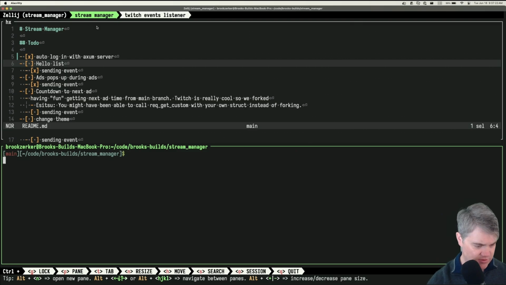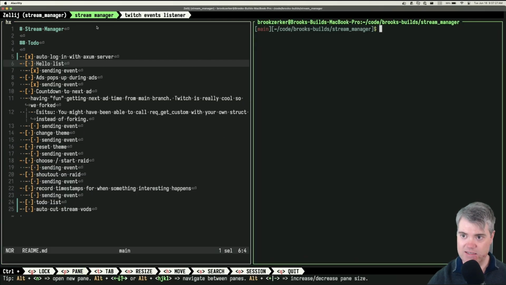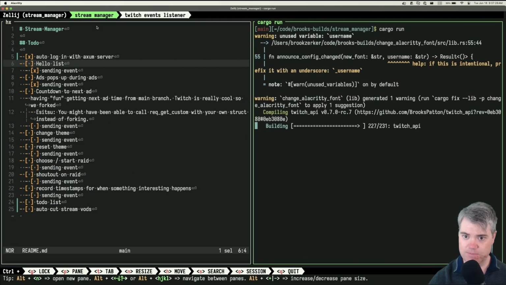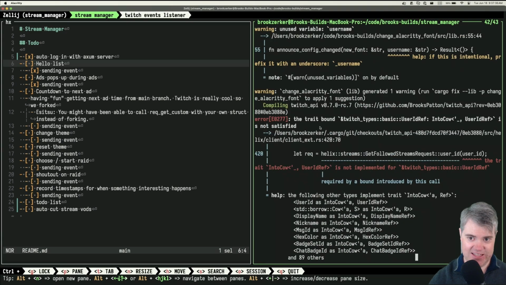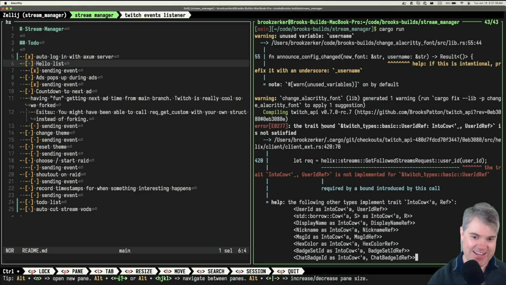Do I want down? I don't think I want down. I think I want right. And when I cargo run this, we get some errors. And I vaguely remember seeing these errors. I thought maybe I had fixed it, but I think I actually just ended the stream. I got it and was like, okay, well, that sounds like a good time to stop. So I think that's what happened here.